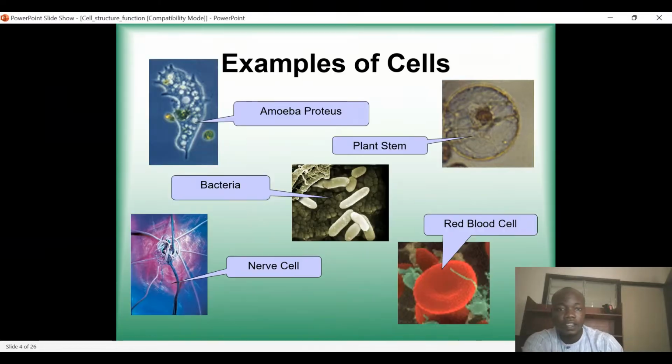Okay, then the next thing is examples of cells. So what are the examples of cells? We have amoeba. Amoeba is an example of a unicellular organism, that is, an organism that has only one cell. And we have bacteria. Bacteria are prokaryotic. We have red blood cells, nerve cells, plant stem cells. All these are typical examples of cells.